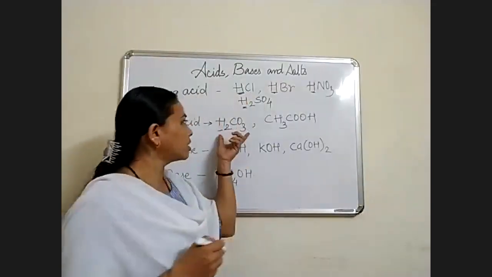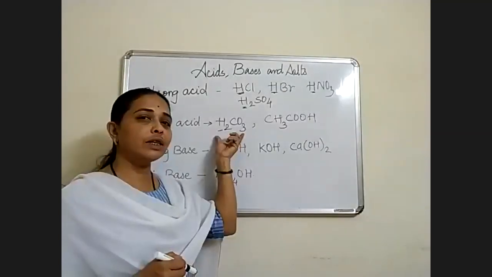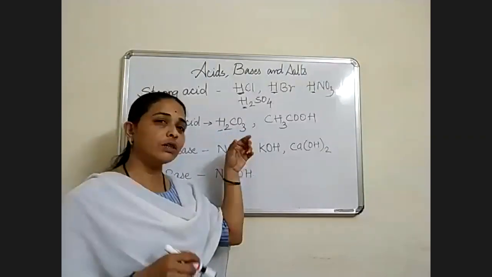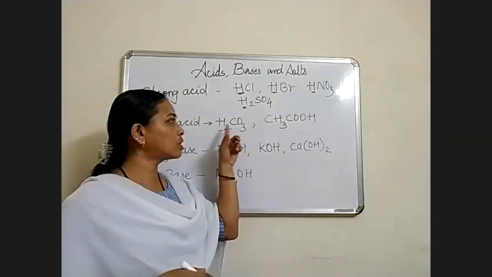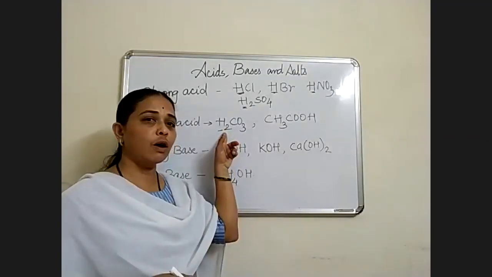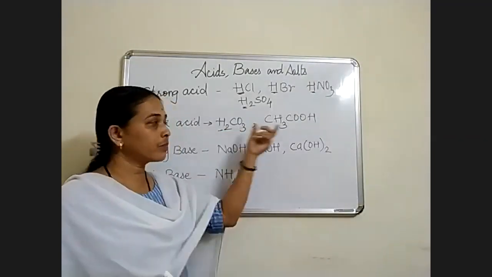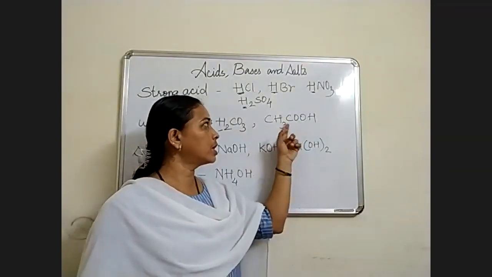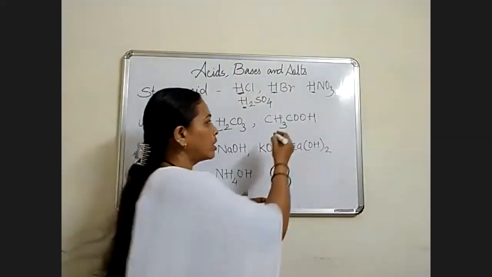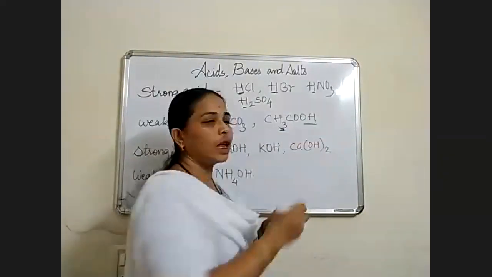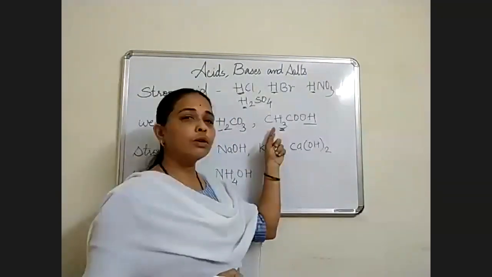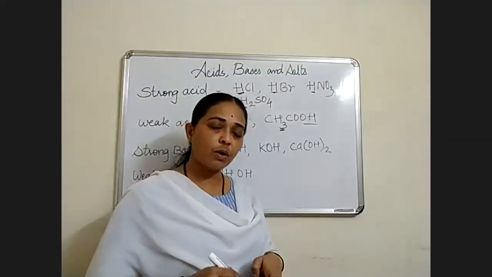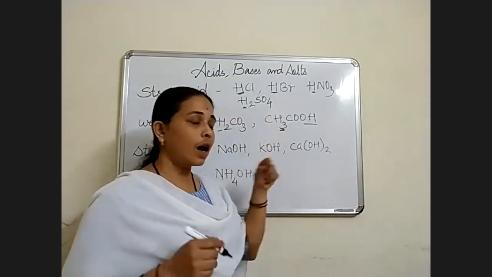So let's see here. Carbonic acid is a weak acid because it has oxygen also in it. When dissociation takes place, this oxygen can mix with hydrogen to form hydroxide. This acid is vinegar or acetic acid, CH3COOH. You will find hydrogen ion is also there and hydroxyl ion is also there. So this acid is a weak acid because there is a presence of hydroxyl also with hydrogen ion.